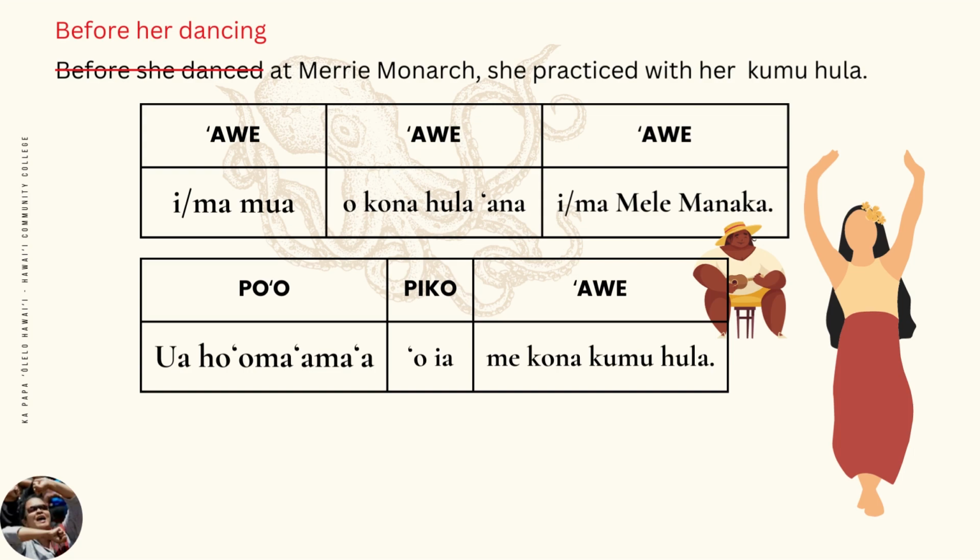Before she danced at Merry Monarch, she practiced with her kumu hula. Mamua o kona hula ana i Merry Monarch, ua hoʻomaʻamaʻa ʻo ia me kona kumu hula.